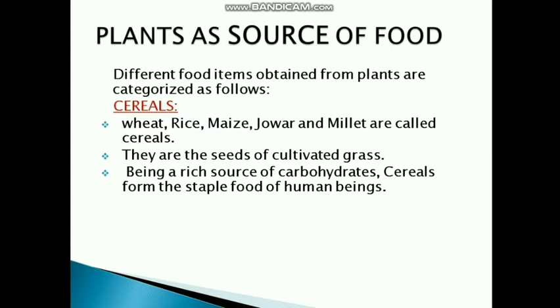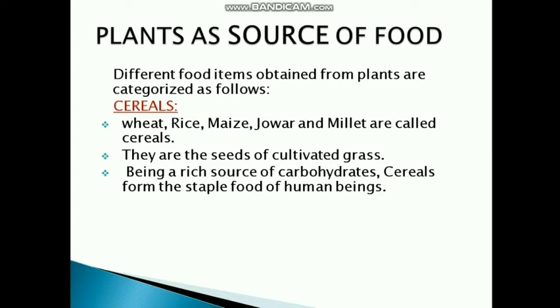The first category is the cereals. Wheat, rice, maize, jowar, millet are called cereals. They are the seeds of the cultivated grass. Being a rich source of carbohydrates, cereals form the staple food of all human beings. Now what are cereals? Cereals are the seeds of cultivated grass. Examples are wheat, rice, maize, jowar, millet. Millet, what's the meaning of millet? Bajra. Yes. So these are the examples of cereals.